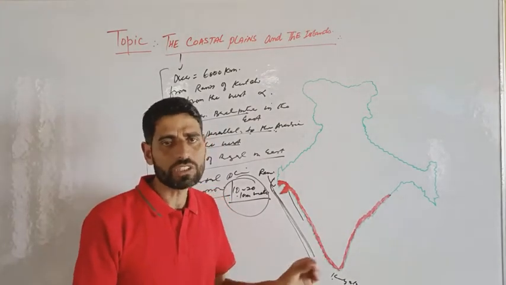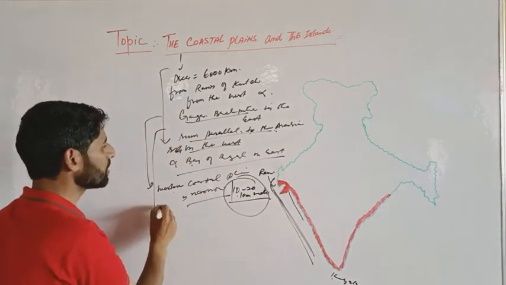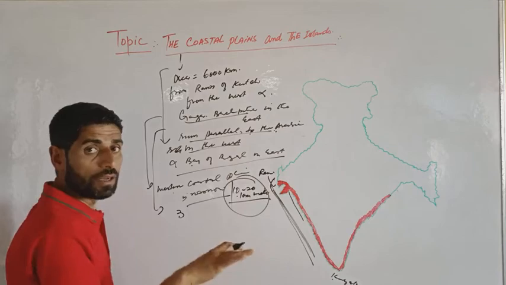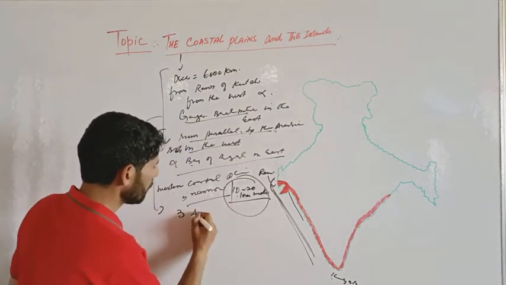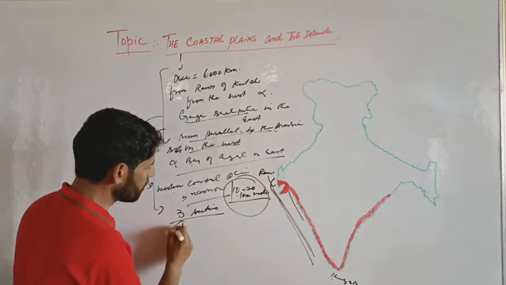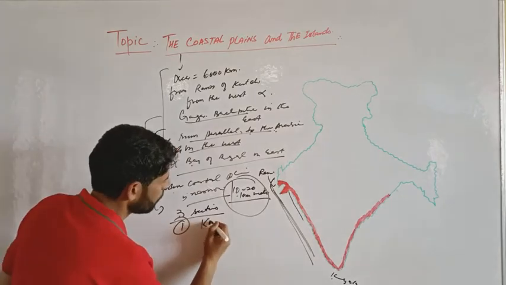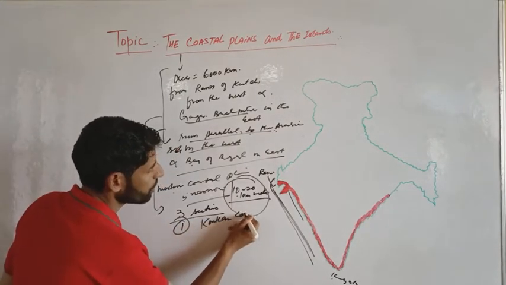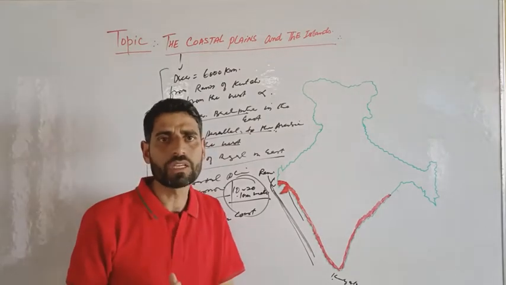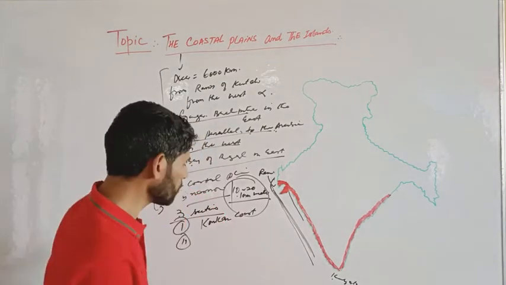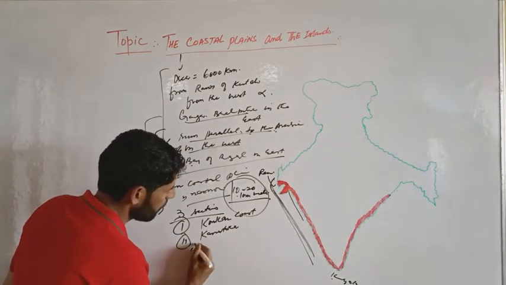So we see that the western coastal plain comprises three sections. The first is the Konkan coast, the second is the Karnataka coast, and the third is the Malabar coast.